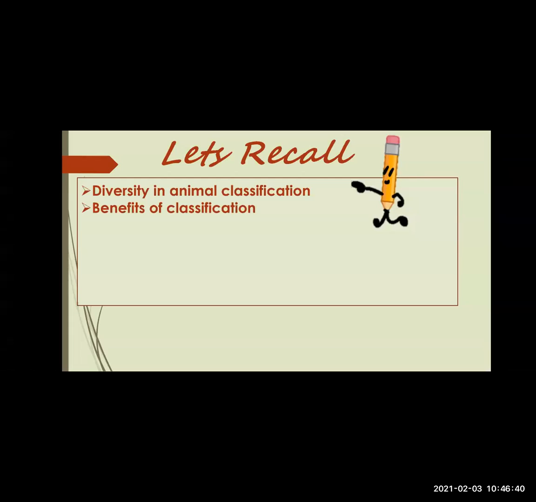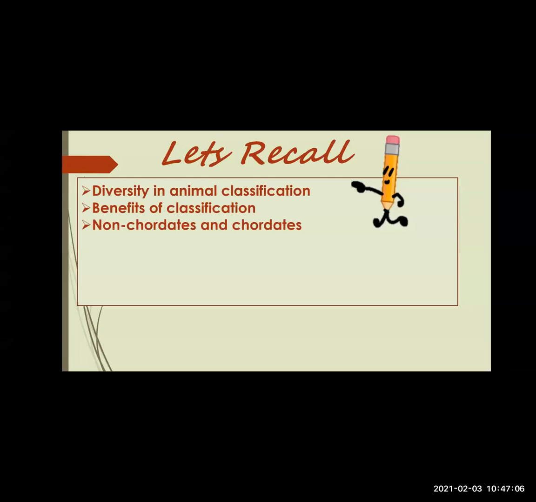Then we studied the benefits of animal classification, how classification has made the study of animals convenient and easy, and how it has helped us understand the animal kingdom more easily and in a better way.